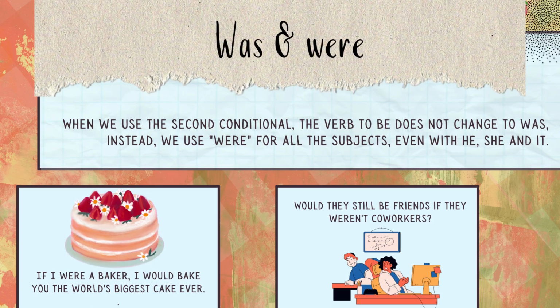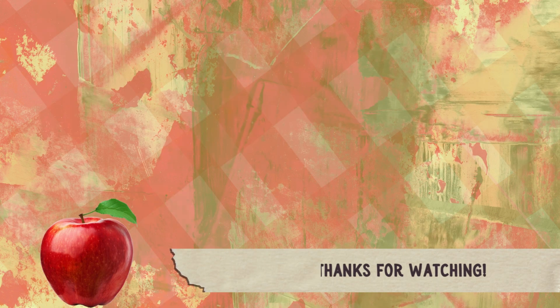Now, let's check the uses of was and were. When we use the second conditional, the verb to be does not change to was. Instead, we use were for all the subjects, even with he, she, and it. For example, if I were a baker, I would bake you the world's biggest cake ever. Would they still be friends if they weren't co-workers?